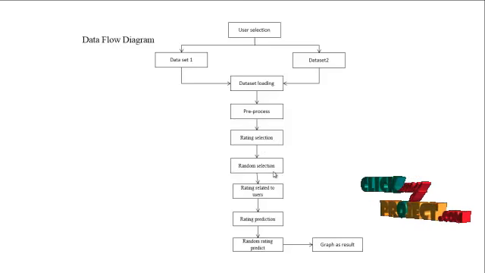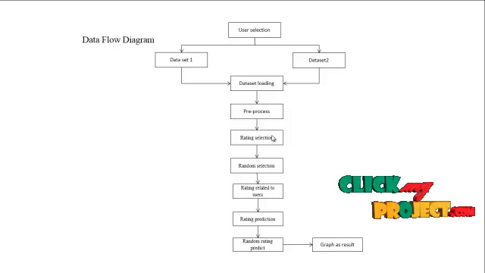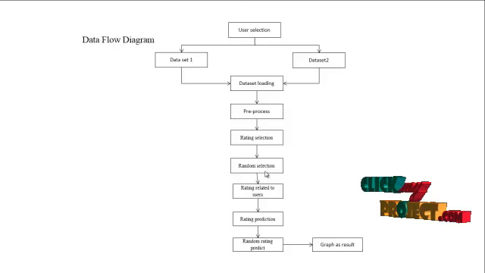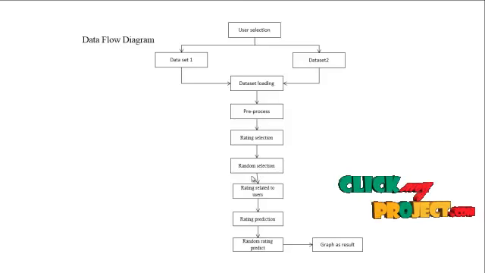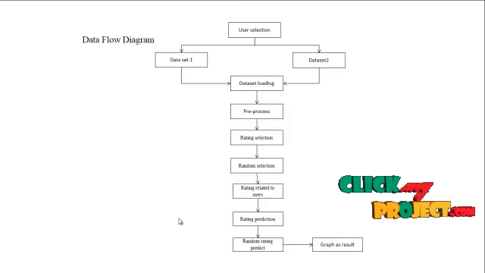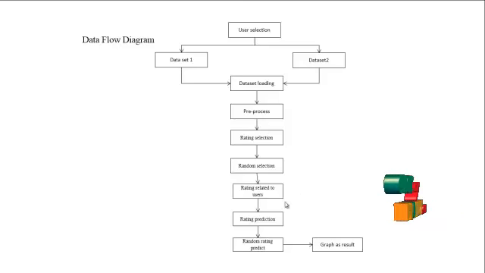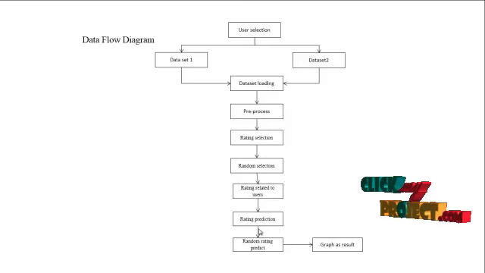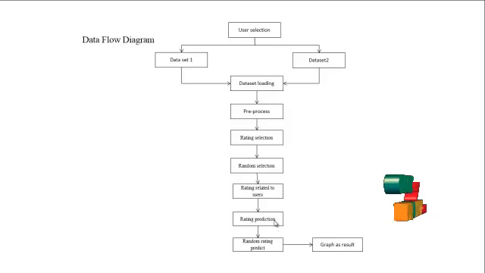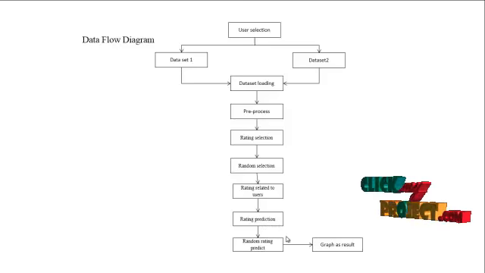In the rating selection, the rating a user would give to a certain app can be predicted. After that, the random selection is to be processed. In the random selection, the user can be asked to prefer a certain number of users' app selections. Related to the users' selection, the ratings can be predicted. It can be a certain number of ratings. The ratings can also be mentioned by certain users.